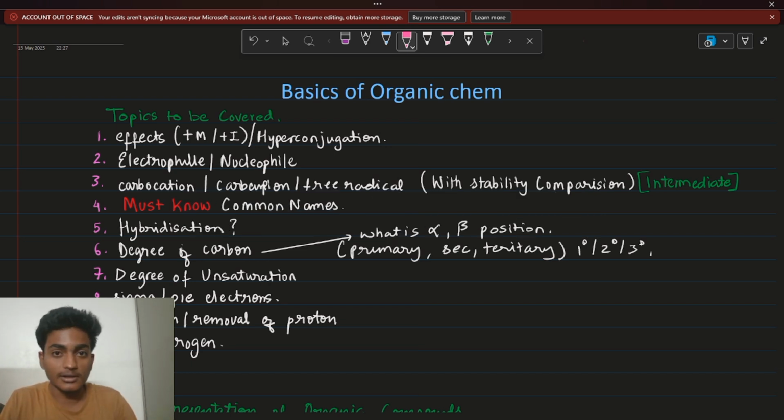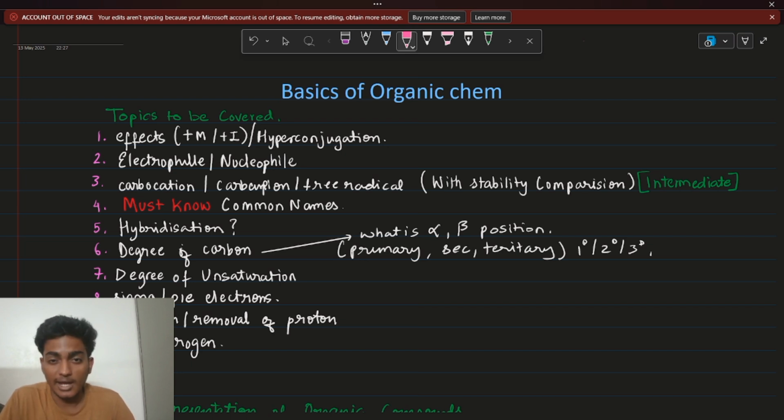This course, or this planner, or you can say this schedule, is for those kind of people who are facing a lot of difficulties in organic chemistry. What I'm going to be doing in this course is teaching everything in detail. After doing this course, I'll make sure that you'll be able to solve most of the problems of JEE Mains and also the easy and moderate problems of JEE Advanced, right?